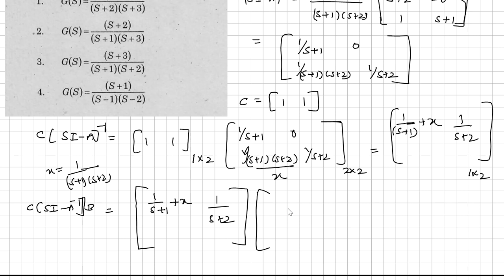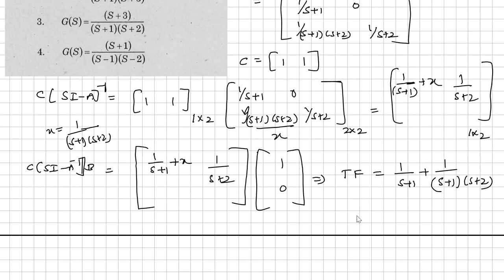B is nothing but 1 0 here. So from this, we can write the transfer function: 1 by S plus 1 plus X into 1, plus 1 by S plus 2 into 0. So the transfer function will be 1 by S plus 1 plus 1 by S plus 1 into S plus 2 here.